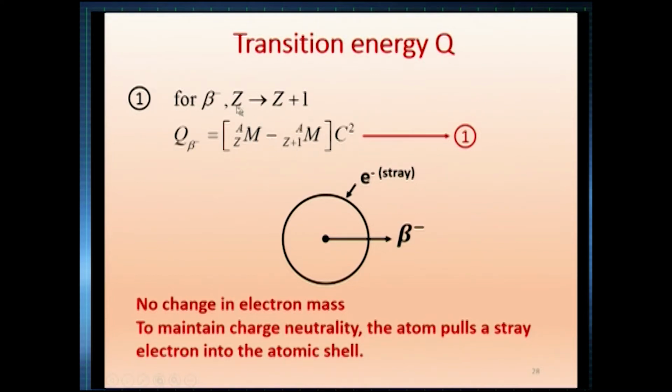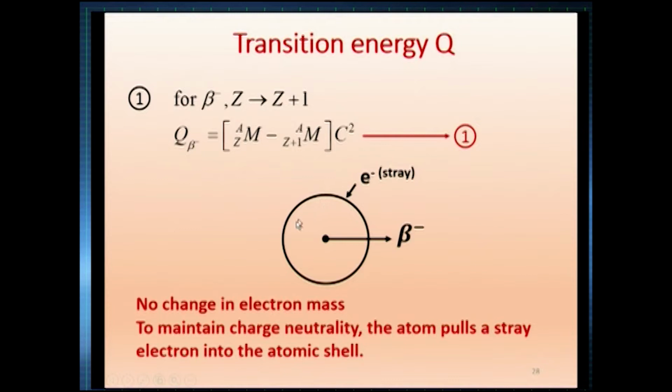Here the parent has got Z, the daughter has got Z plus 1. So, the mass of the parent we write as M_a(Z) and the mass of the daughter we write as M_a(Z plus 1). So, this is the difference in mass. That difference in mass into c squared will be the energy liberated according to Einstein's relation, energy equal to mc squared, delta m c squared. What is in the square bracket is delta m. So, this is the energy available. Now, here we will just put it in a picture.